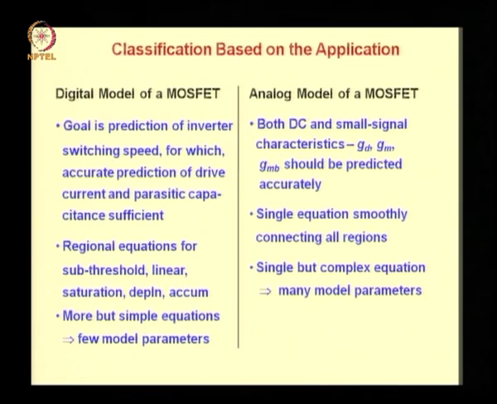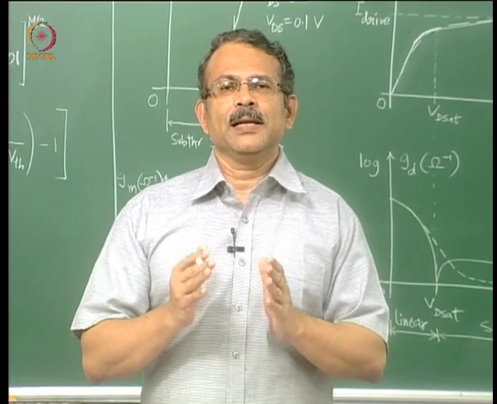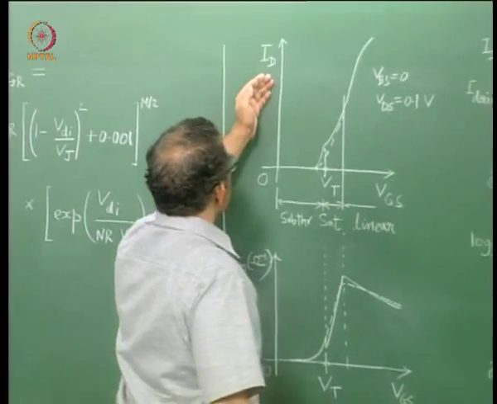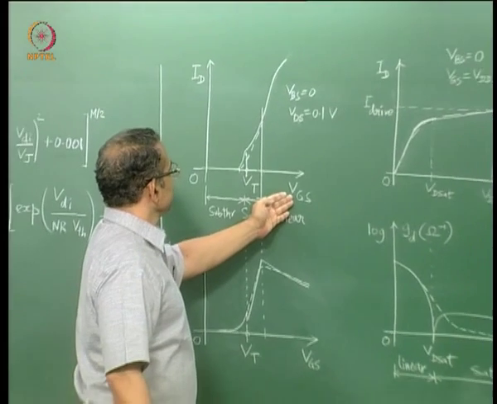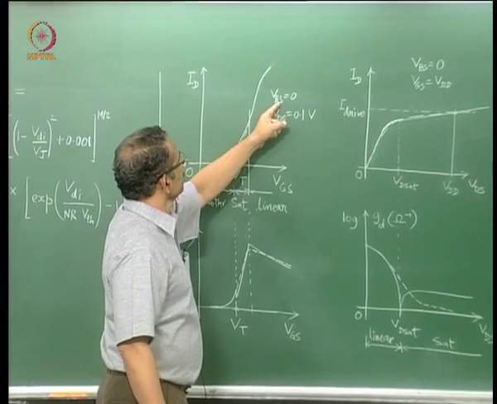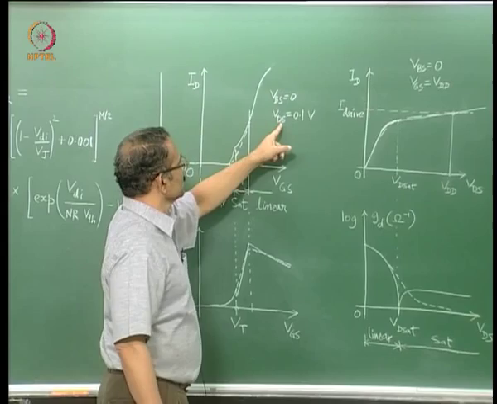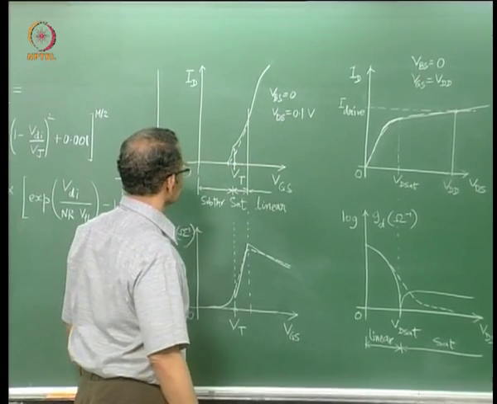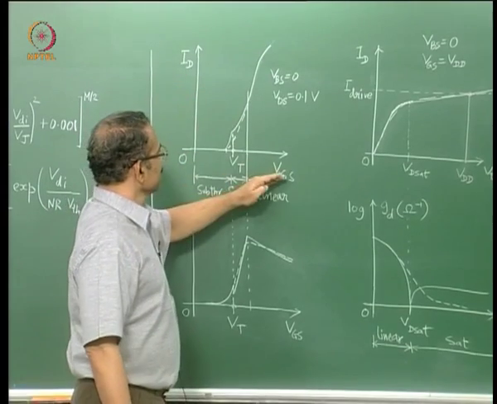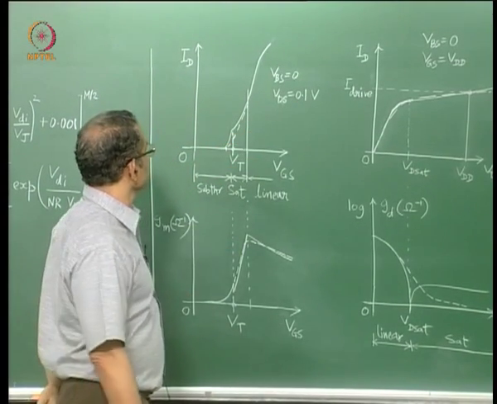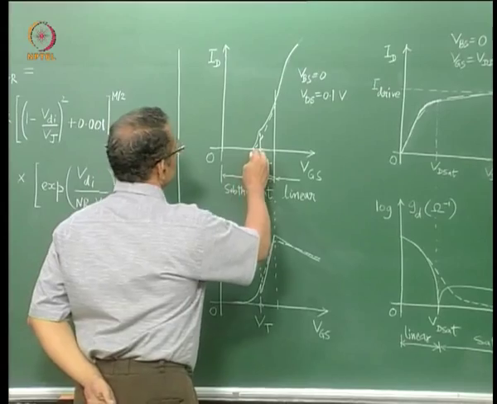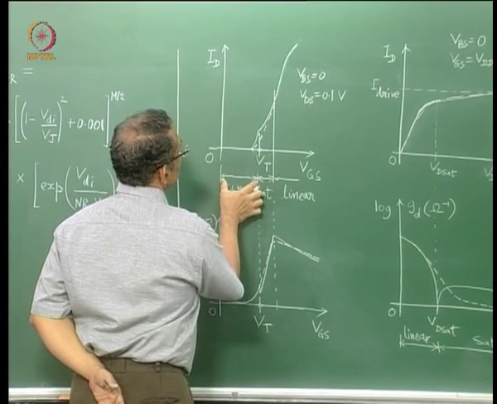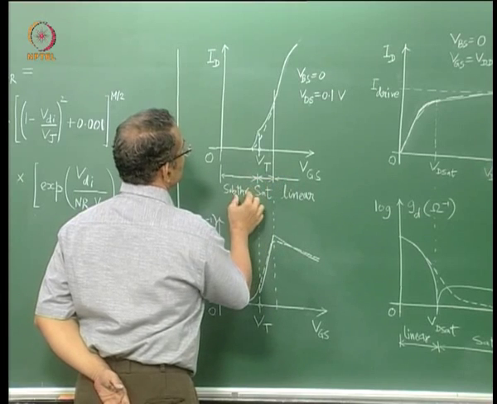Now let us illustrate the difference between analog and digital models. Consider the ID/VGS curve of a MOSFET for a given bulk source bias and drain source bias. Assume a small drain source bias of 0.1 volt. Generally ID/VGS curves are plotted for small values of VDS. Now a digital model will consist of model equations for subthreshold, saturation and linear regions.